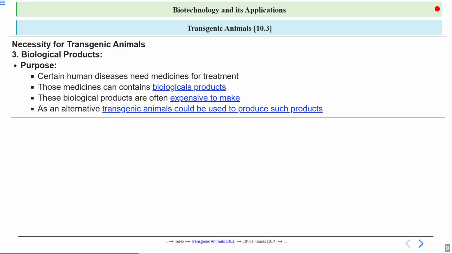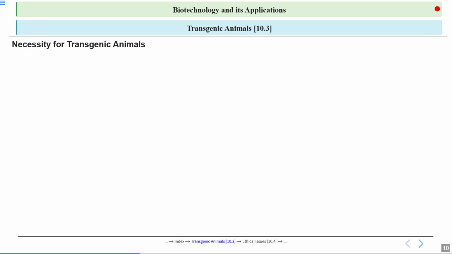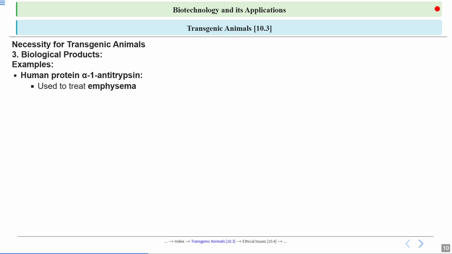Next we will see an example of how we can use a transgenic animal to produce a biological product. For example, the human protein alpha 1 antitrypsin. It is used to treat emphysema. Emphysema is a lung condition. You guys have studied this in class 11, breathing and exchange of gases. So this is a lung disease, and we can use human alpha 1 antitrypsin to treat it.